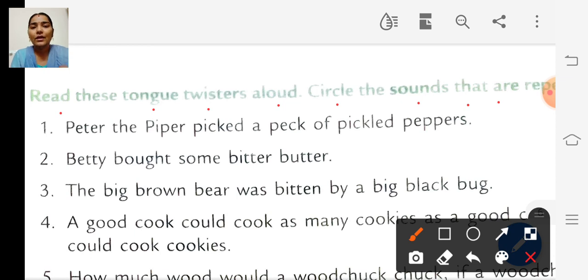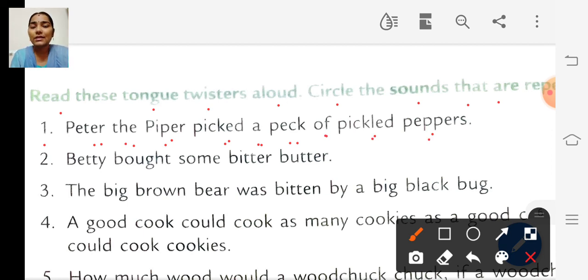Okay, and look at the first tongue twister. Peter the piper picked a peck of pickled peppers.